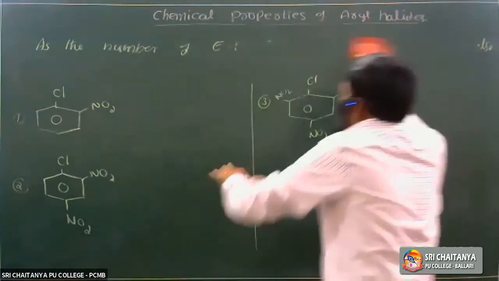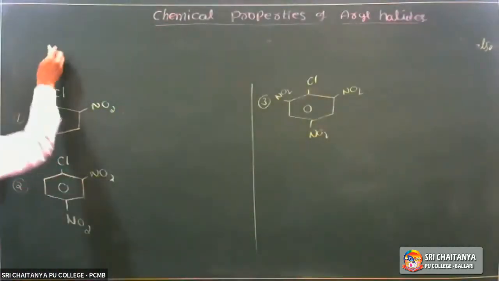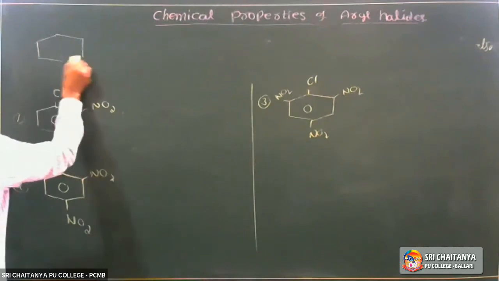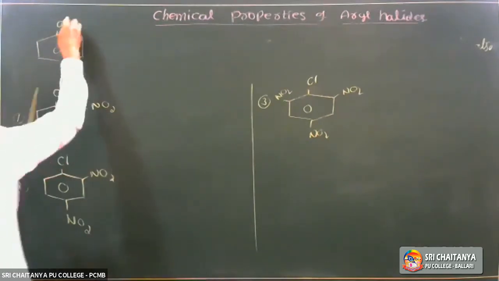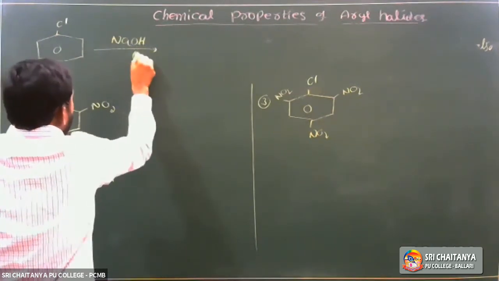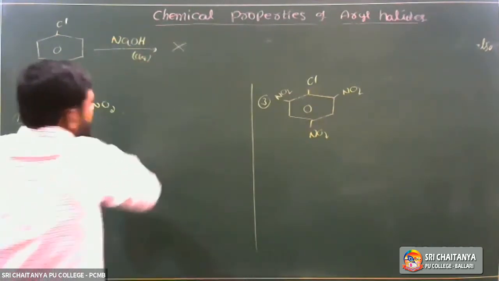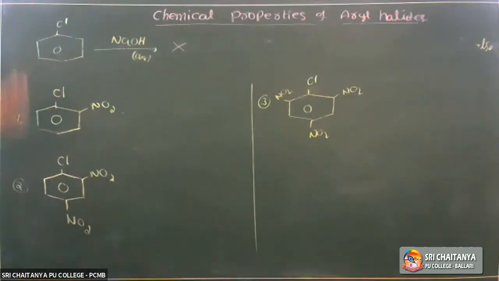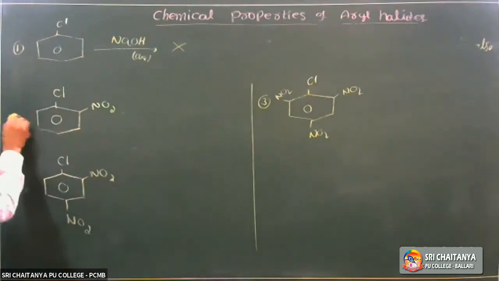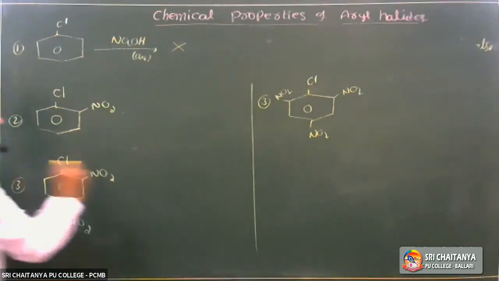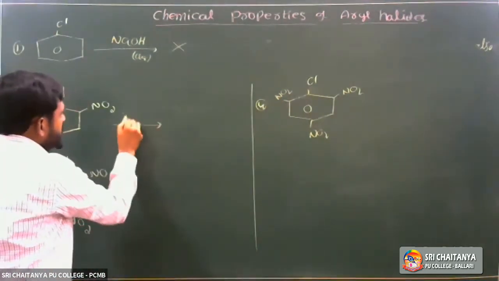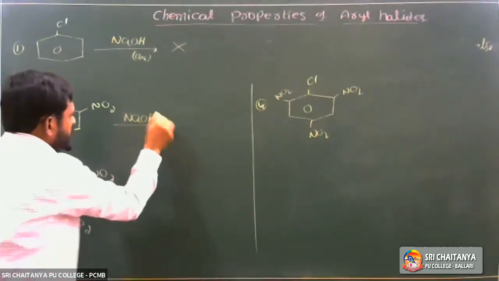If no nitro group is substituted, meaning no electron withdrawing group, take chlorobenzene: when it is treated with sodium hydroxide under normal conditions, no reaction takes place because of less reactivity. Now take four compounds, all treated with aqueous NaOH.